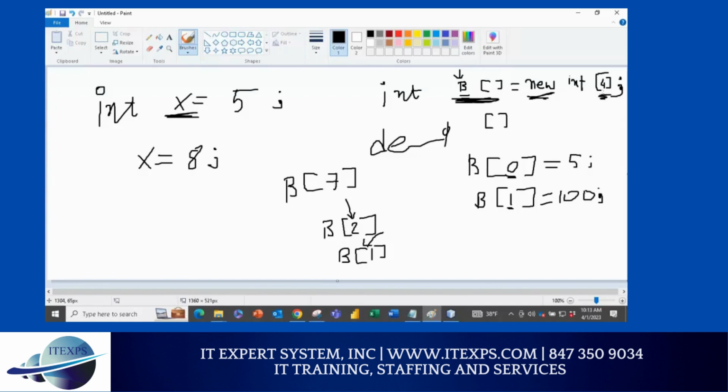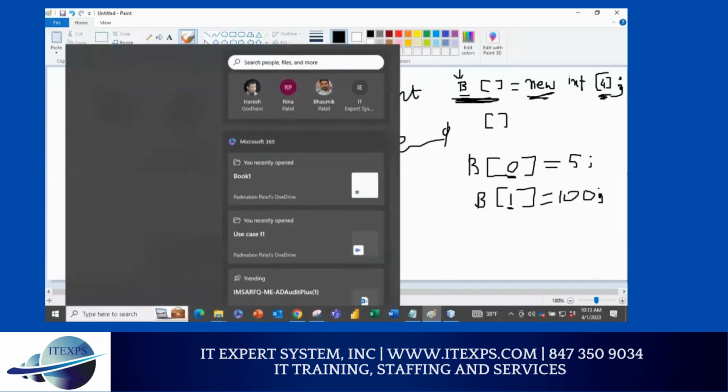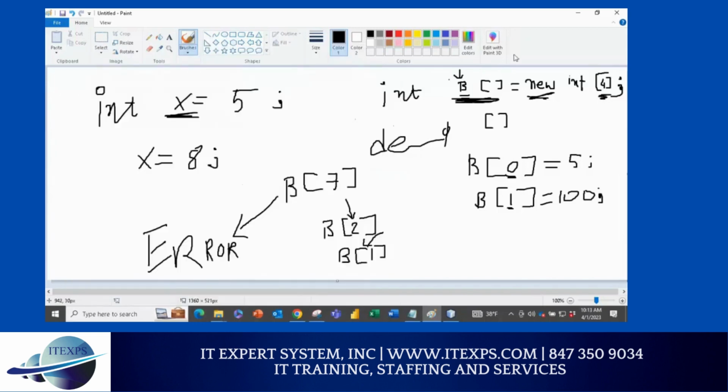Do I have the capacity to go to 7? So I will have an exception. What will I have? Exception means error. Why will I have an error? Because there is no floor in that building with floor number 7. The building we call an array is a building and the maximum is 4 floors. They start with 0, then 1, then 2, then 3. But if you write 7 here, it doesn't exist, you will get an error.